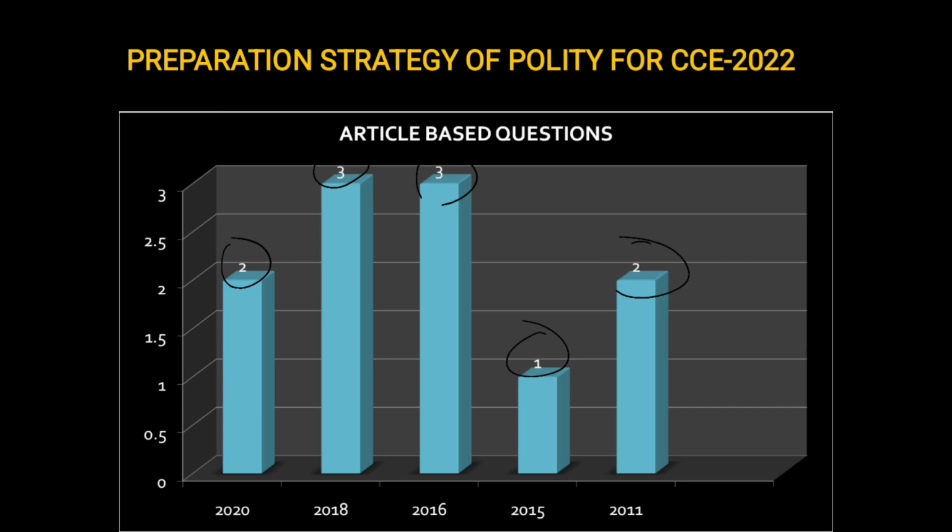And there are so many articles in the constitution, it is not important to read all of them. Okay, we have made a video on the important articles of the Indian Constitution. We'll be sharing the link in our description box. Please go through that video. If you get to know all the articles that are mentioned in the video, it will be good enough to attempt these questions. 3 questions, 2 questions, whatever will be asked from the articles of the Constitution.